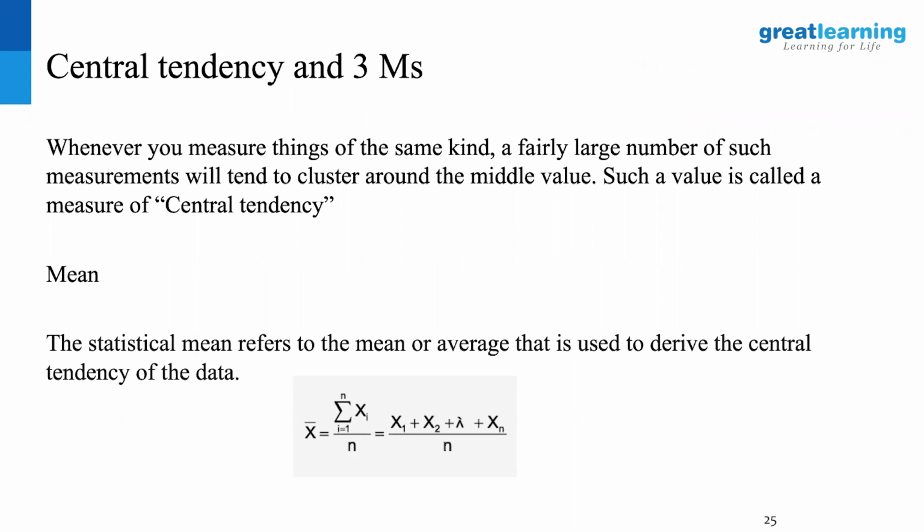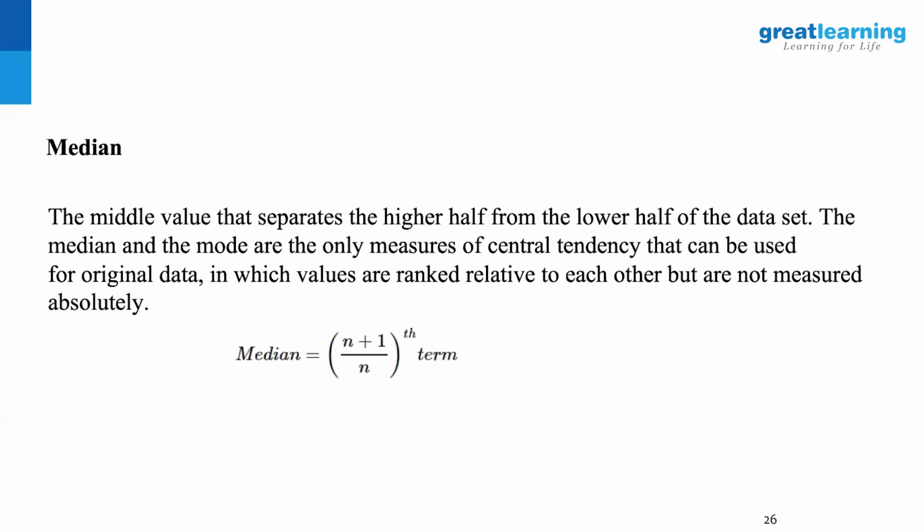Maybe there is a genuine reason the concepts explained in the class are not understood. But certain people, maybe for whatever reasons, have the ability to respond on the exam. They got good marks, but that is not a representative of the classroom. So mean has that kind of a disadvantage, but still it takes into account all the points in the classroom. But it tends to vary based on extremities or the outliers that are there. That's the point to be kept in mind.